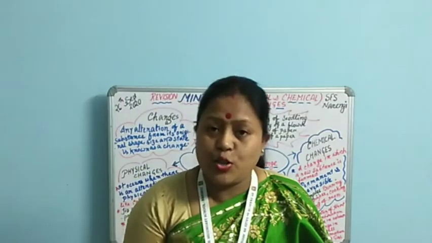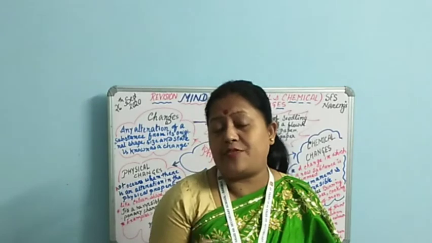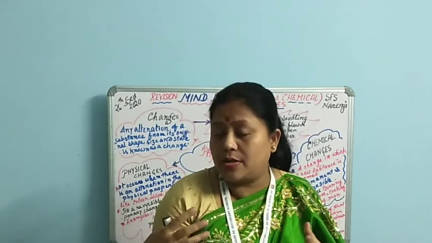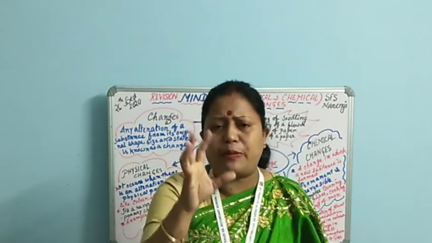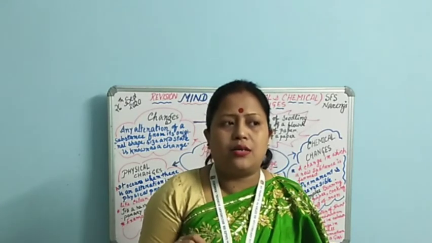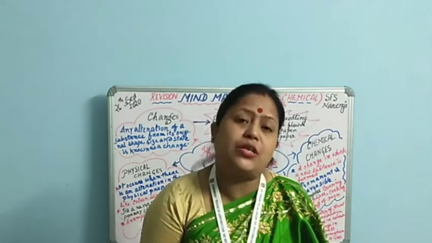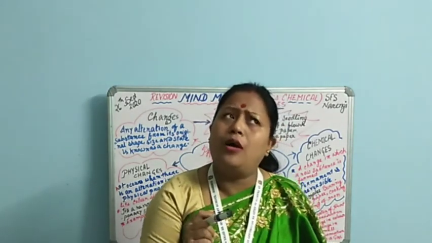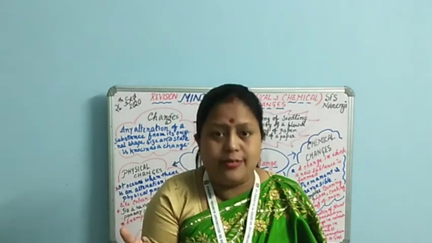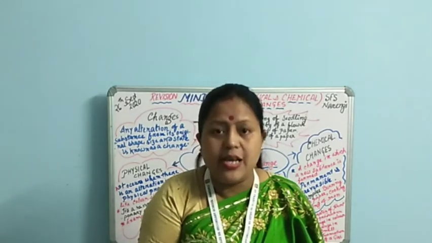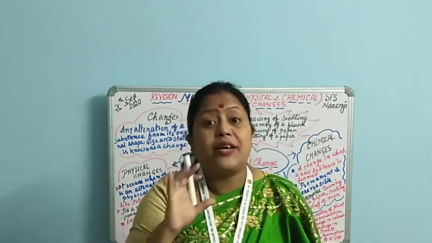The next is change in color. Sometimes the color also gets changed. If some chemical reaction occurs, the color also gets changed. In the textbook you have an example of a displacement reaction, wherein iron displaces copper from the copper sulfate solution. There the solution changes from blue color to green color due to the formation of sulfate ions. So it gets converted from blue to a green colored solution.